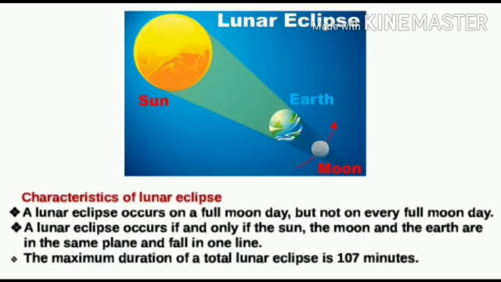What are the characteristics of lunar eclipse? First, a lunar eclipse occurs on a full moon day but not on every full moon day. Second, a lunar eclipse occurs if and only if the sun, the moon and the earth are in the same plane and fall in one line. Third, the maximum duration of a total lunar eclipse is 107 minutes.